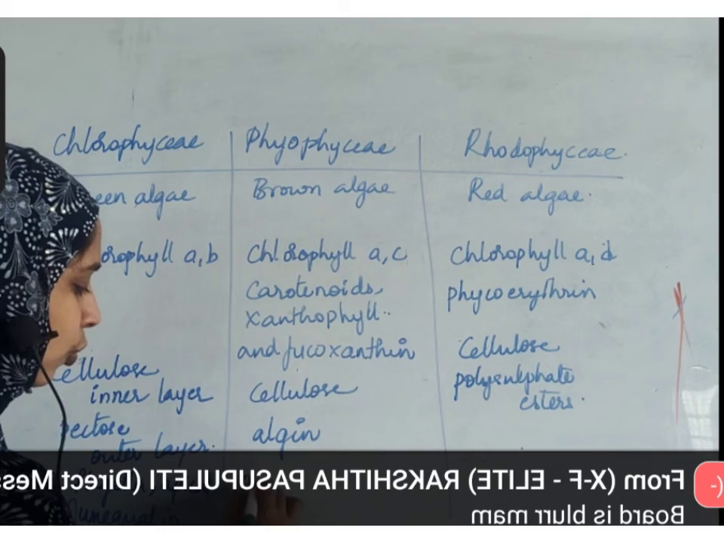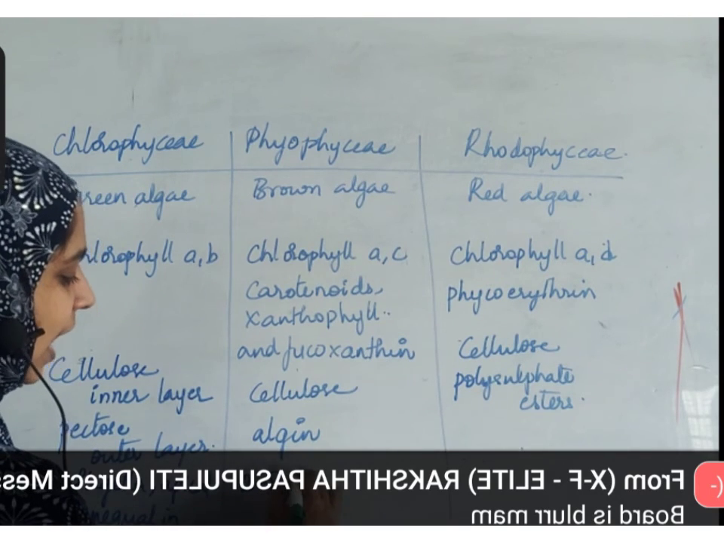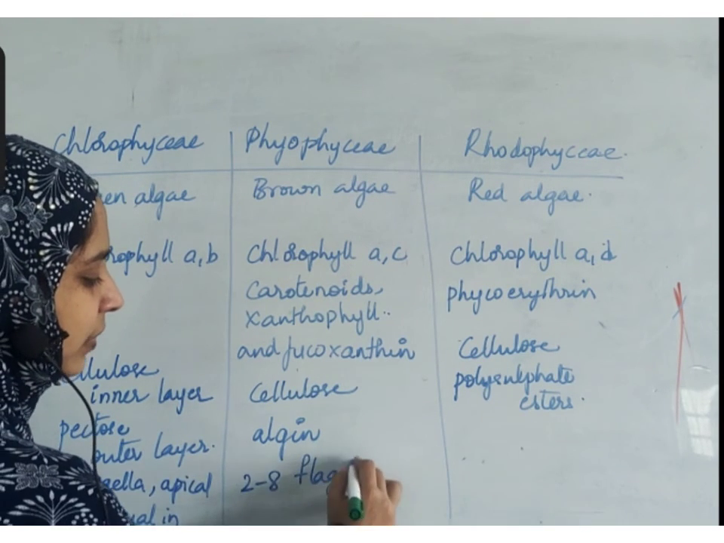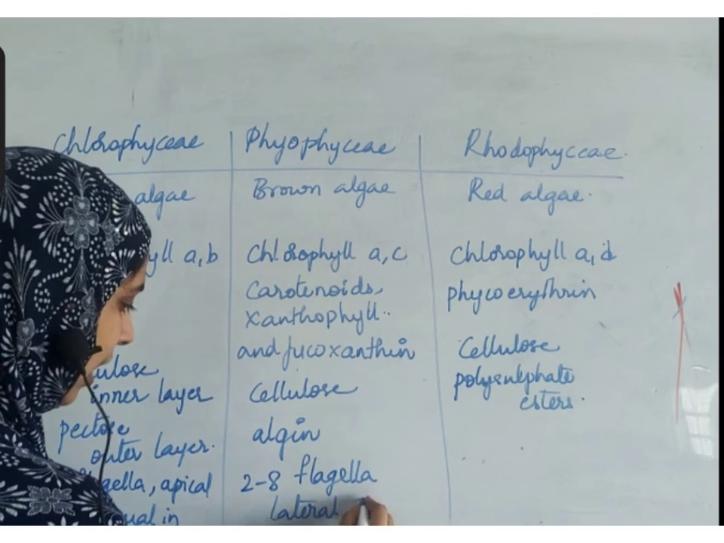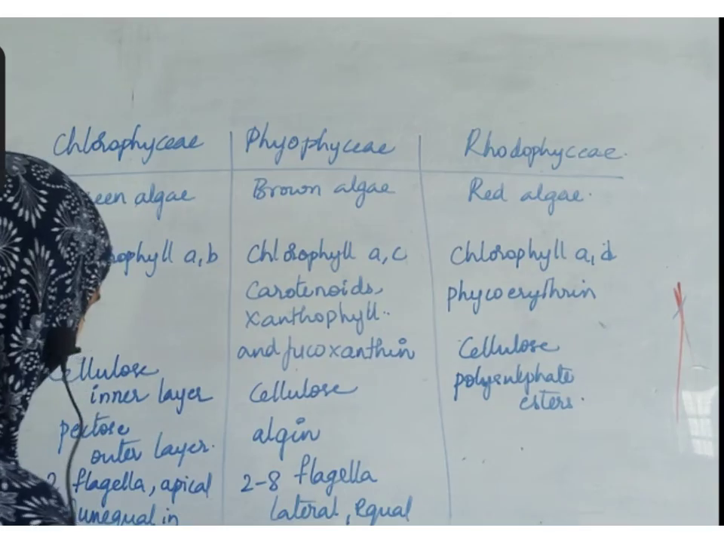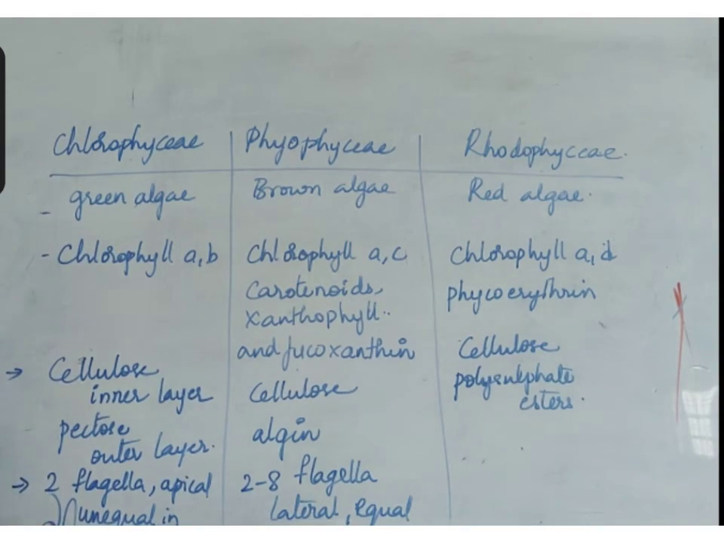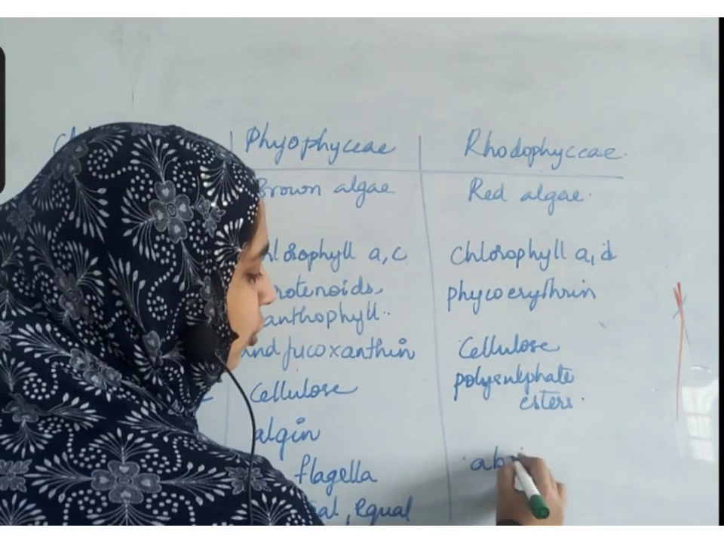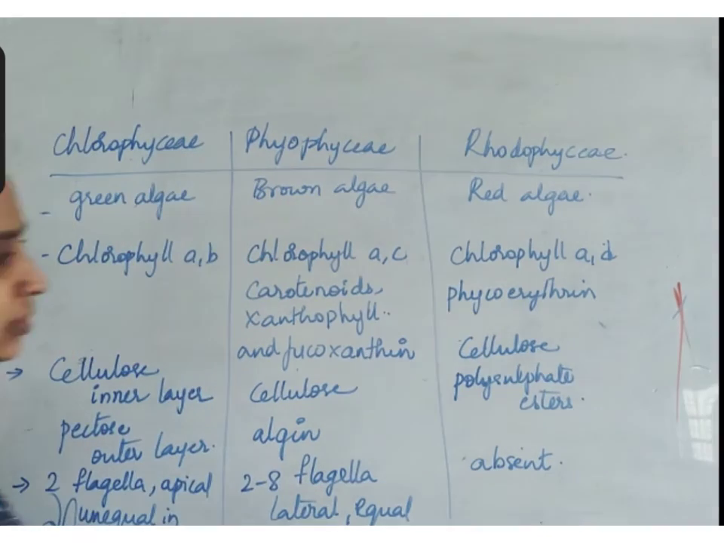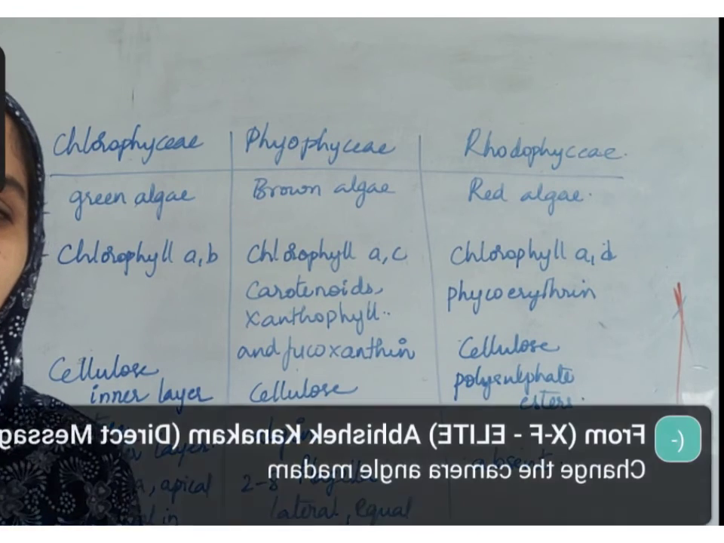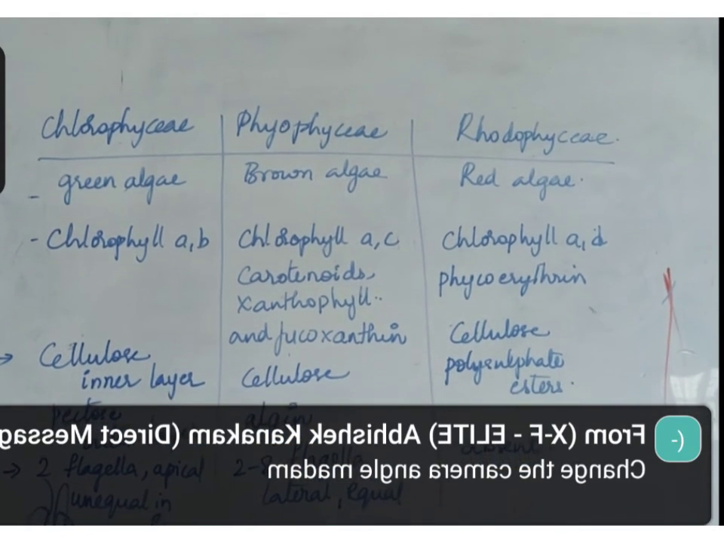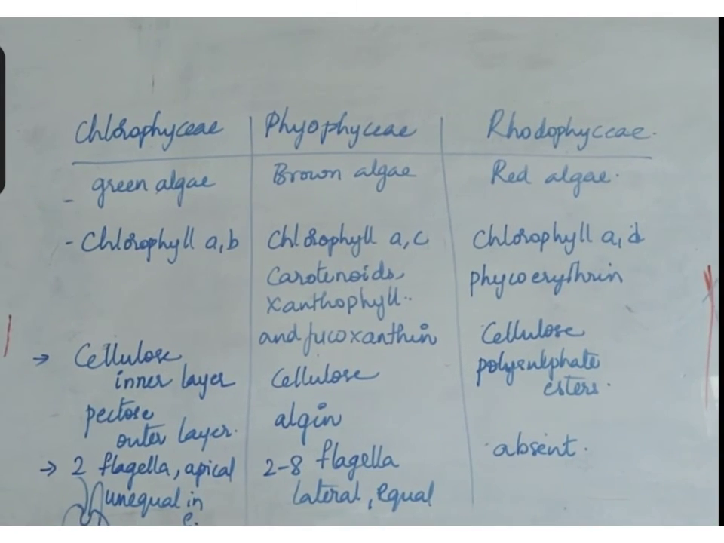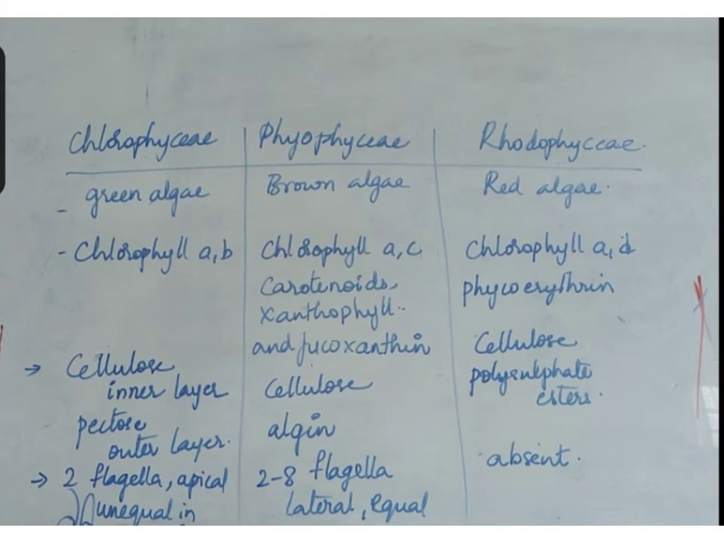Some of them have 2 to 8. Phaeophyceae has 2 to 8 flagella and they are lateral. Not equal, they are unequal. Sorry. Rhodophyceae do not have any flagella. So these are the differences in flagella between different types of algae.